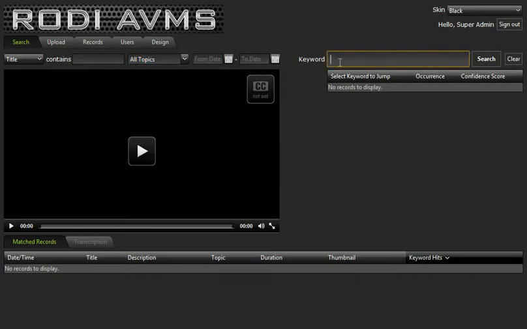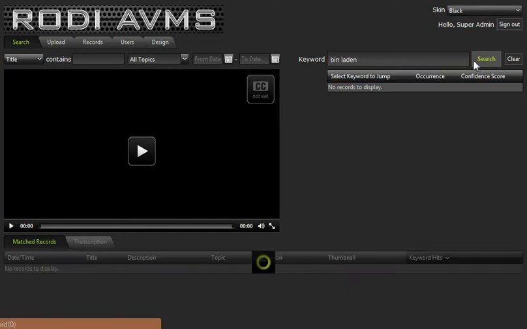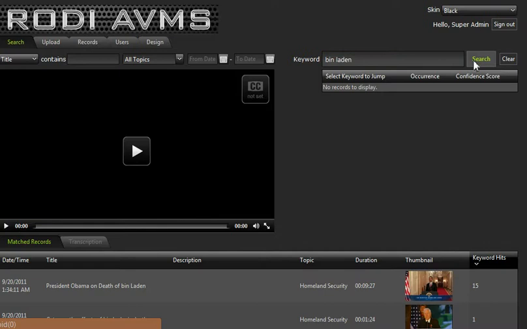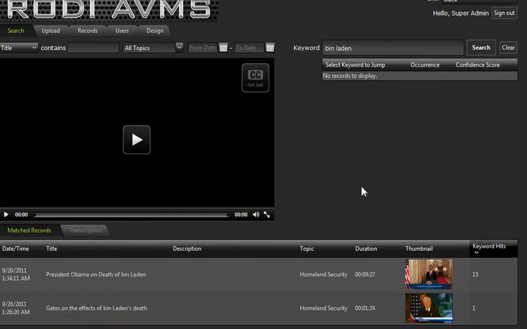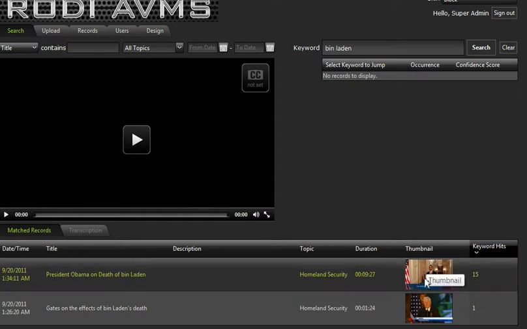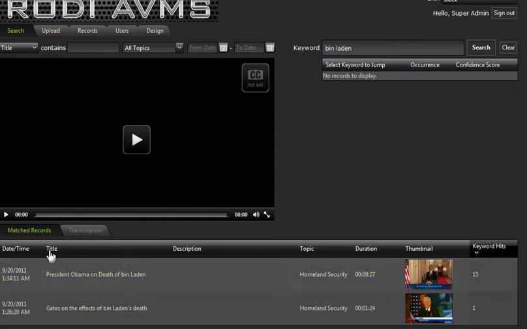But the unique aspect here is really around looking at the words that were spoken. They don't even have to be inside of the indexing information or the keywords that somebody manually entered. Even if they were just spoken, we can find them. For example, I know I have some Homeland Security. I put in Bin Laden, and sure enough, there's two files in here where Bin Laden's name was actually spoken. In fact, in this first one, it was spoken 15 times.